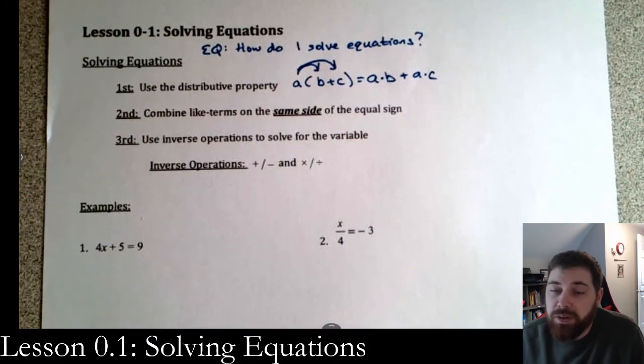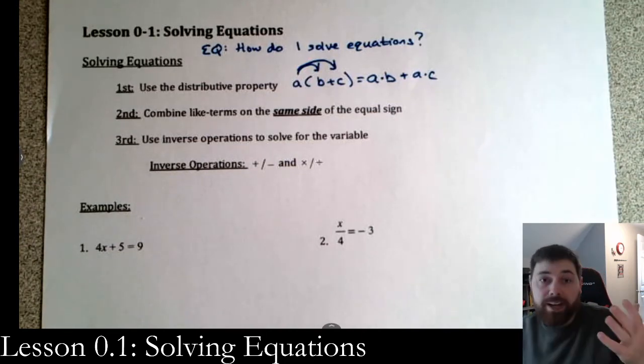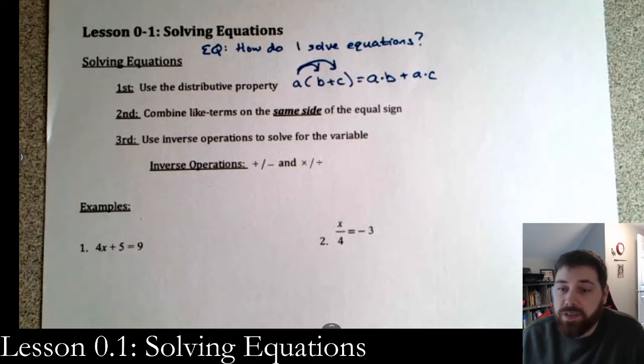Okay? So I would distribute first, combine like terms on the same side. So on the left side, combine your terms. On the right side, combine your terms. And then use inverse operations to solve for the variable.